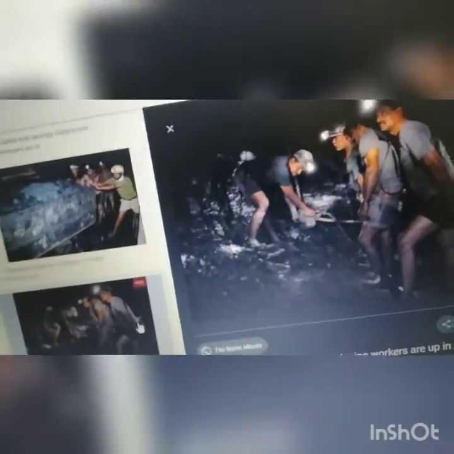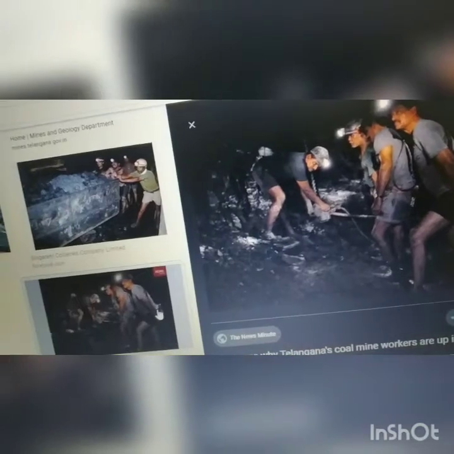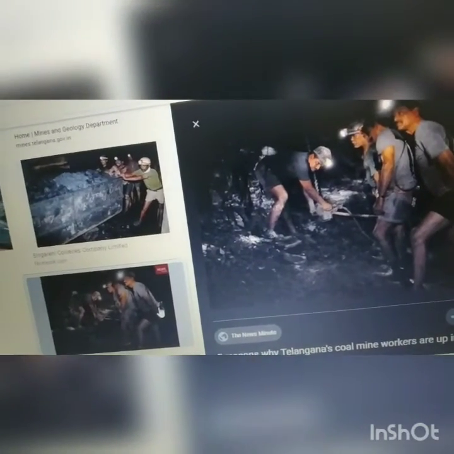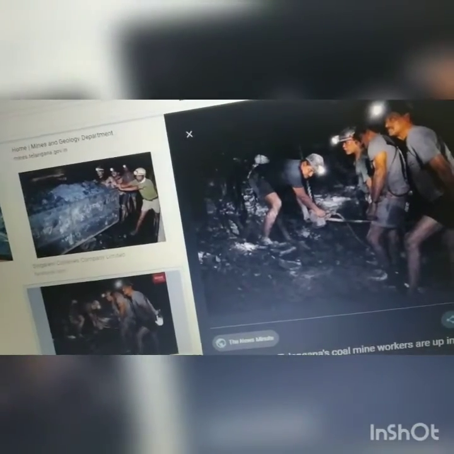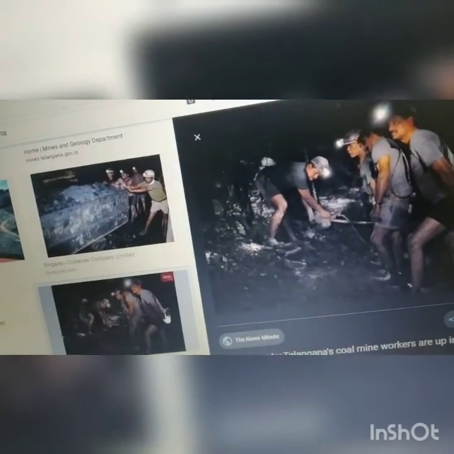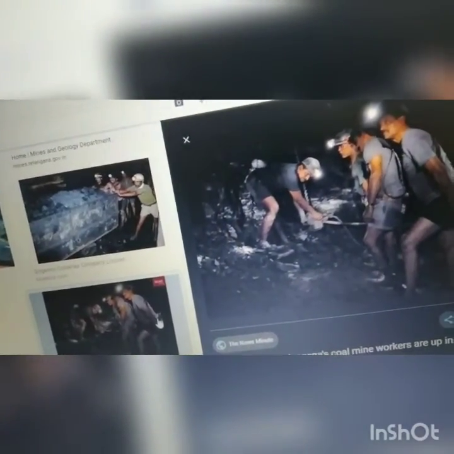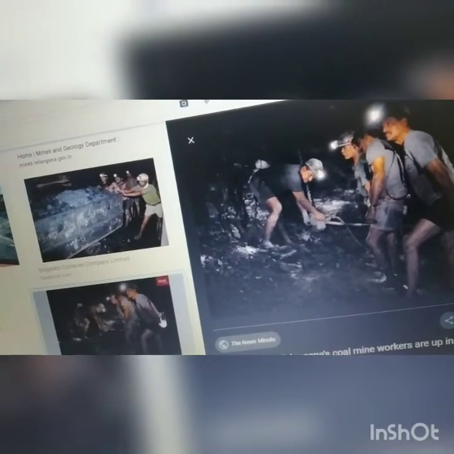Okay, children. So hope you have understood. This is about your lesson, rocks and minerals. How many types of rocks? 3 types of rocks: igneous, sedimentary, metamorphic. And you need to remember the rock cycle. Next, coming to the minerals. There are how many types of minerals? 2 types, metallic and non-metallic.